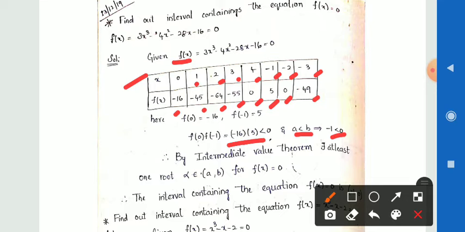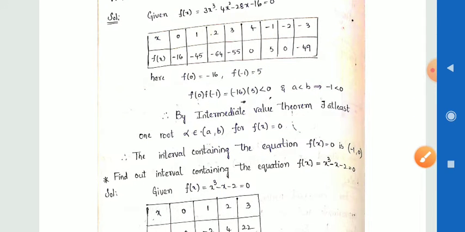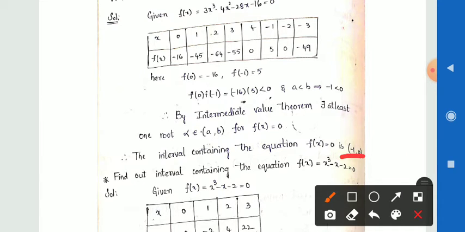Then we can say that by the intermediate value theorem, there exists at least one root, that is alpha. Alpha lies between the open interval a comma b for f of x is equal to 0. Then the above given function has the root in the interval minus 1 comma 0. In this interval minus 1 comma 0, we have the root, that is alpha.